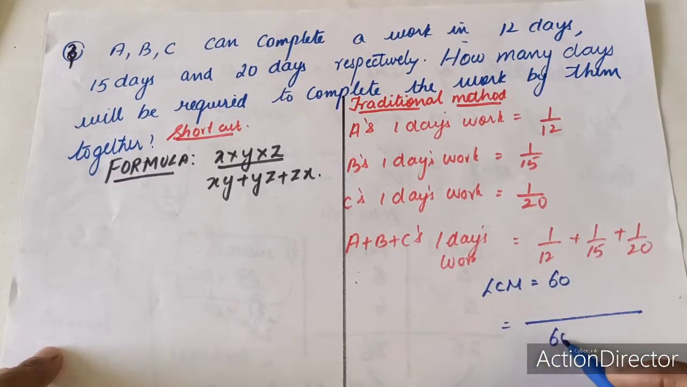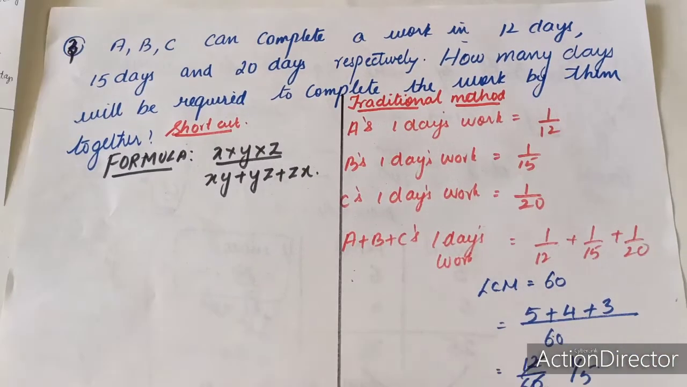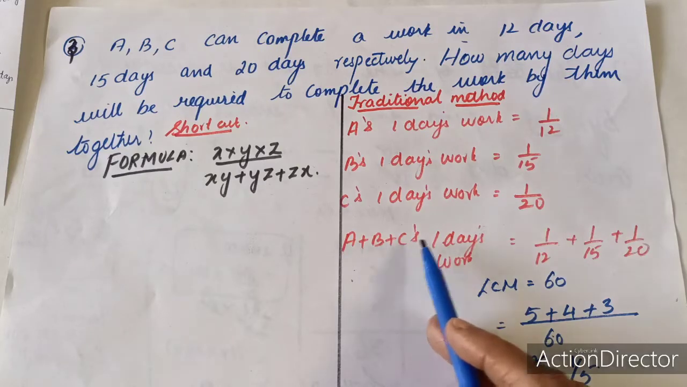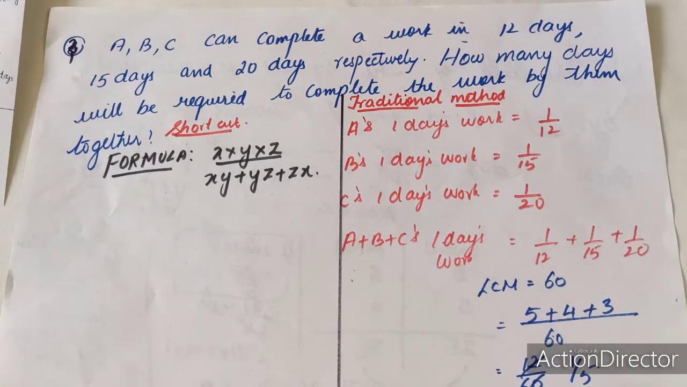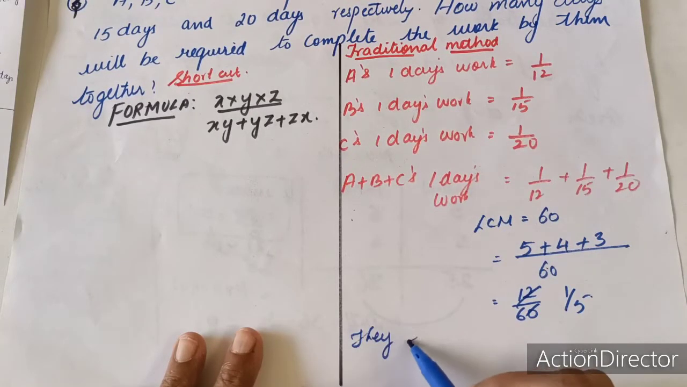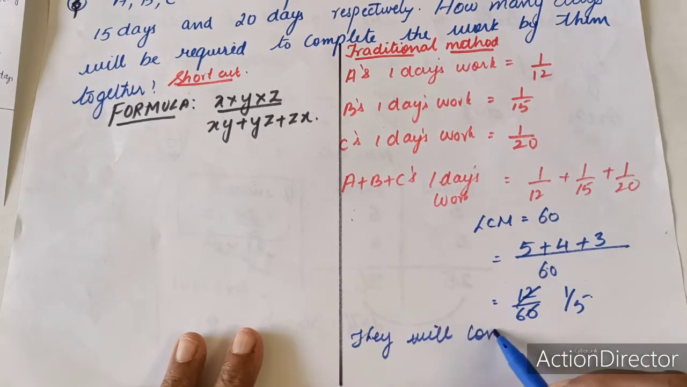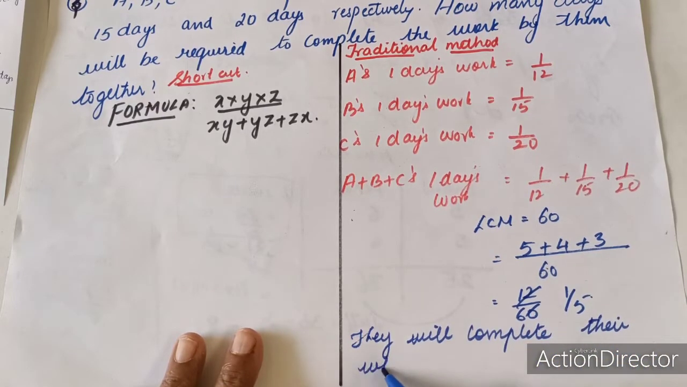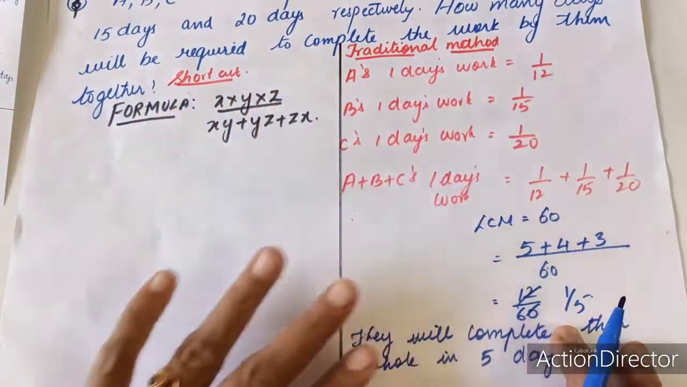So we will divide: 60 divided by 12 is 5, 60 divided by 15 is 4, 60 divided by 20 is 3. So 5 plus 4 plus 3 is 12. 12 upon 60 is 1 upon 5. So A plus B plus C's 1 day's work is equal to 1 upon 5. So they will complete their whole work in 5 days. This is the traditional method.